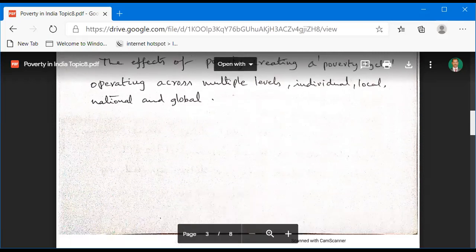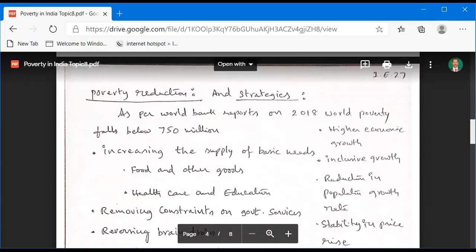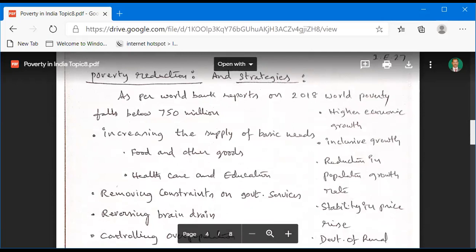And now we are going to the fourth PPT, poverty reduction. So what are the measures to be taken for poverty reduction? Poverty reduction means what are the measures and strategies to be taken for eradicating poverty in our India.